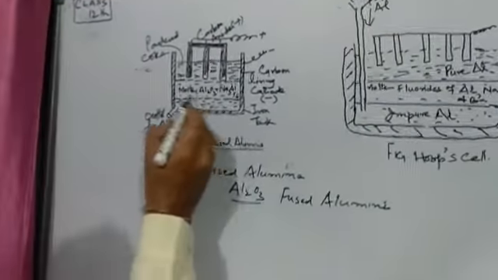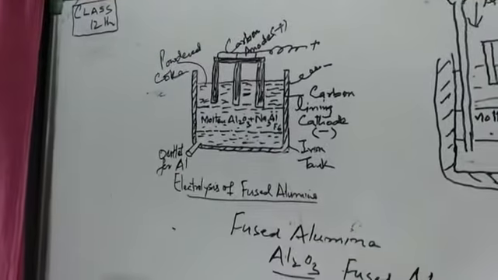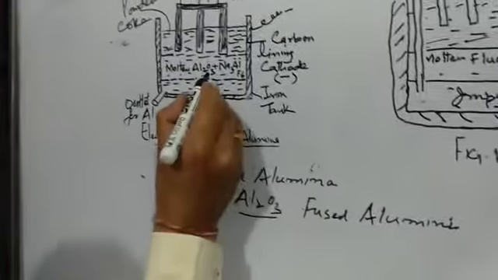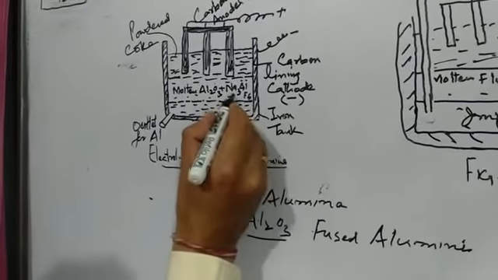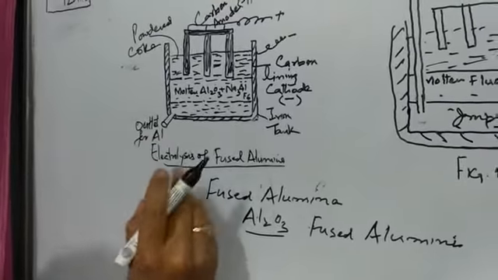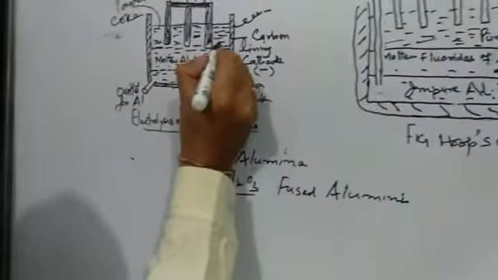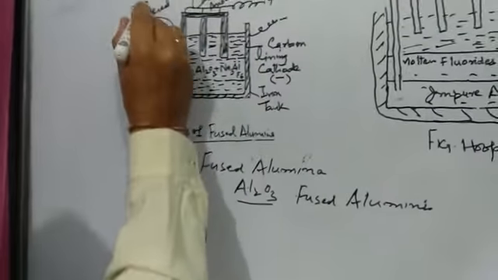In the tank we have molten aluminum oxide, that is our fused aluminum here, plus sodium Na3AlF6. This is the outlet for aluminum, and this whole thing is an iron tank. As far as this upper compartment is concerned, here we have powdered coke.